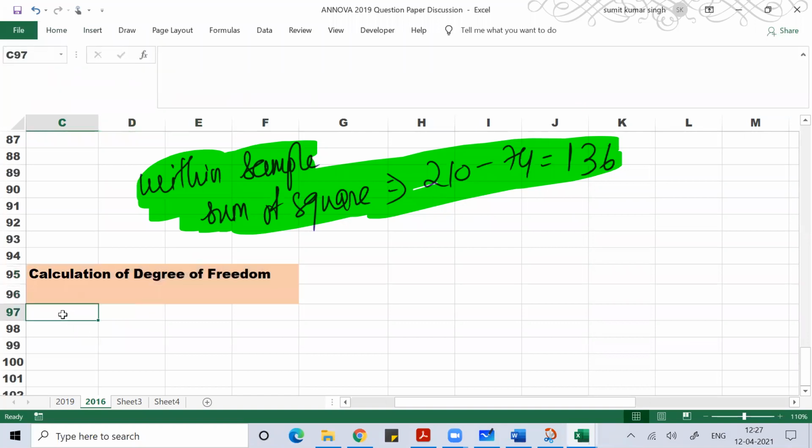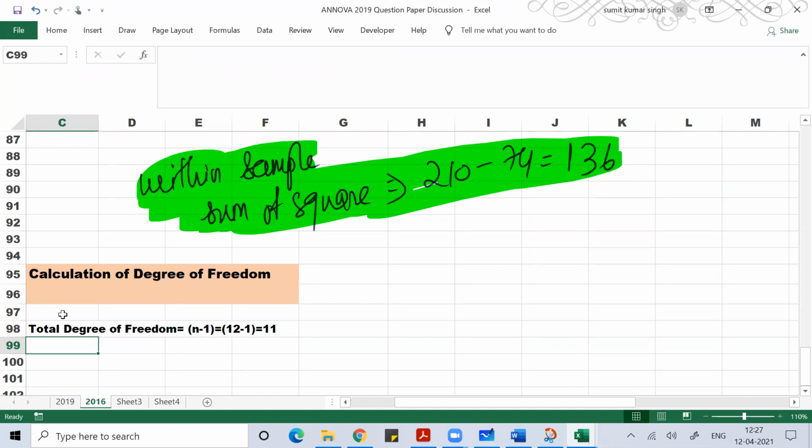When we talk about degree of freedom, always remember the total degree of freedom will be equal to n minus 1. N is 12, so the total degree of freedom will be 12 minus 1, equal to 11.